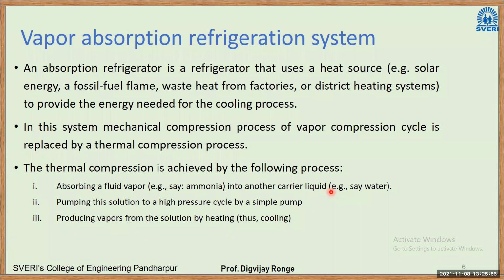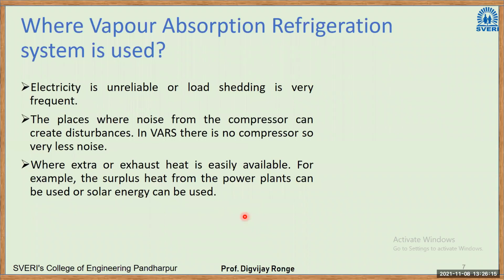So there are two terms: the liquid which absorbs the vapor is the absorbent, and the vapor is called the absorbate. Then pumping this solution to a high pressure by a simple pump, and producing vapors from the solution by heating. So there is a generator involved.